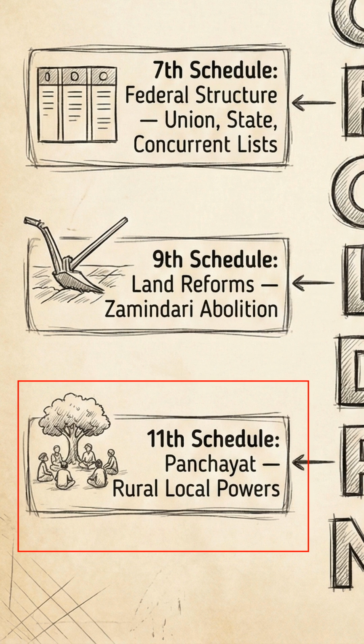11th schedule, Panchayat. Added by the 73rd Amendment Act of 1992, this schedule formalizes rural local self-government. It specifies the 29 matters, such as agriculture, rural housing, and drinking water, over which panchayats have powers, authority, and responsibilities to manage local development.